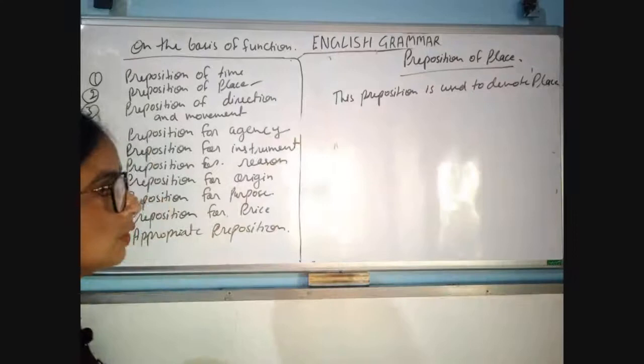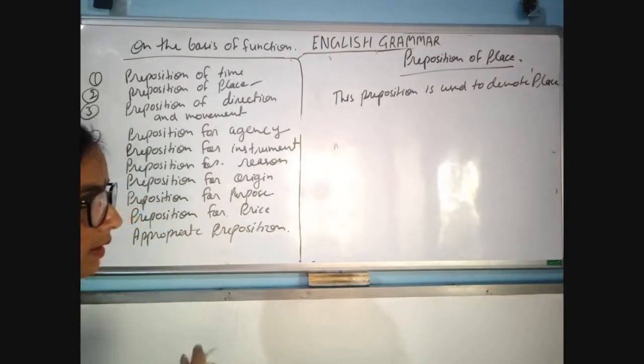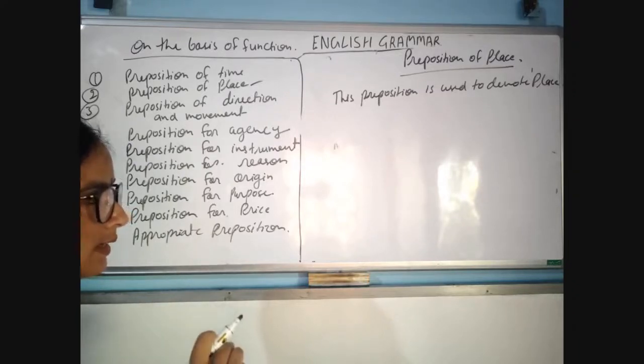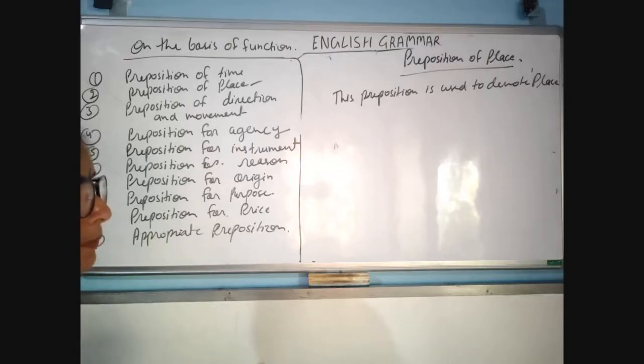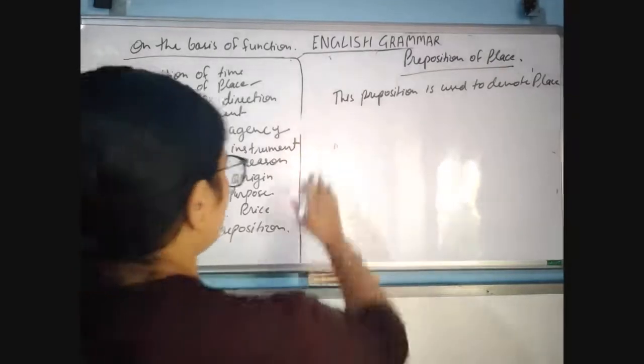Okay, so when such type of prepositions are used to denote the place, are used to point out the place, then these are called prepositions of place.